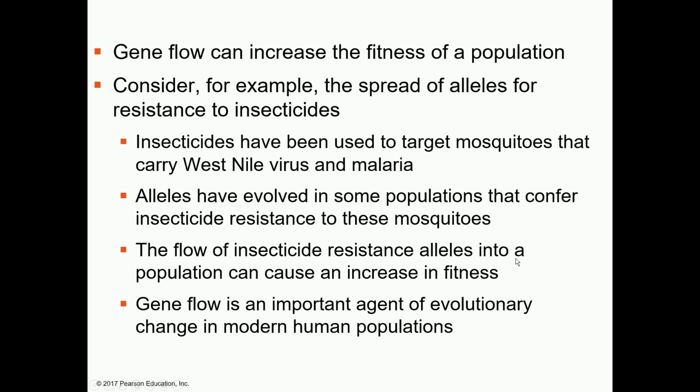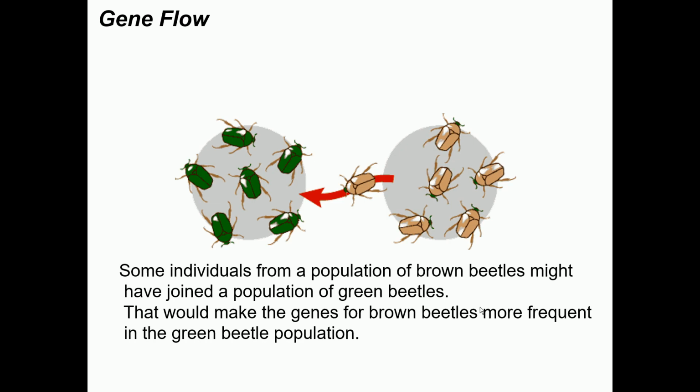The flow of insecticide resistant alleles into a population can cause an increase in fitness. So you can see here these are two populations. The insects from this population are moving into this population, so some of the alleles from this population are moving into this population. This is called gene flow.